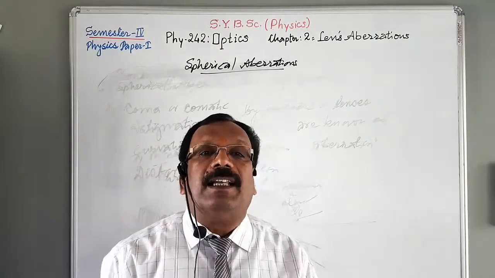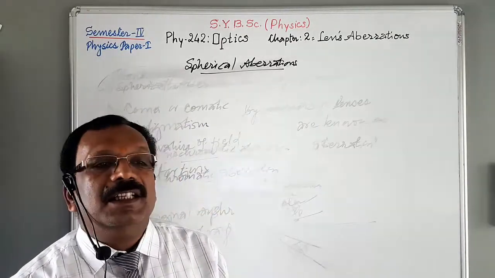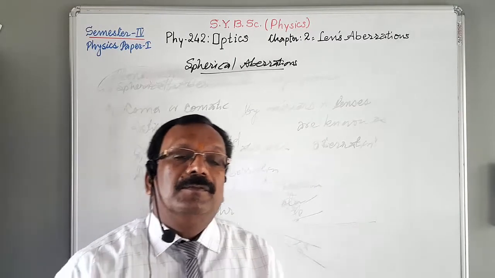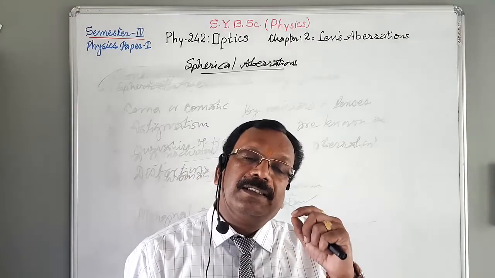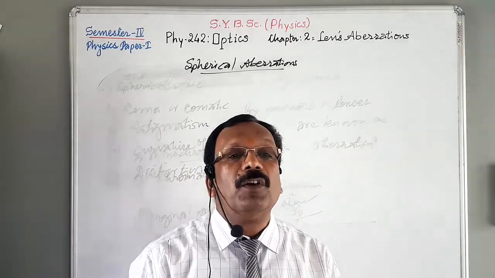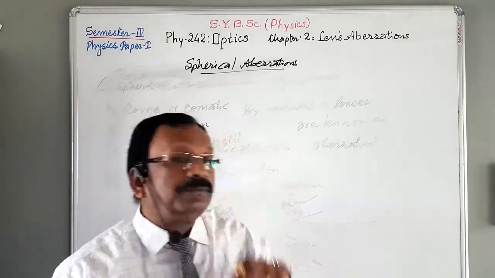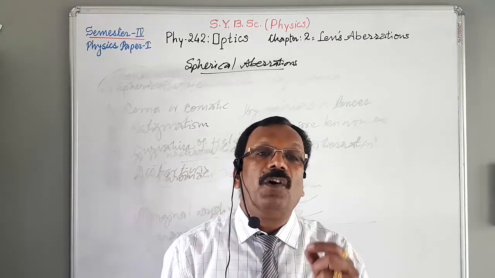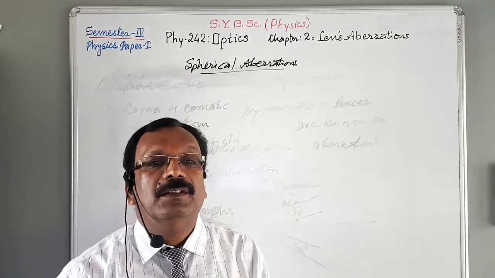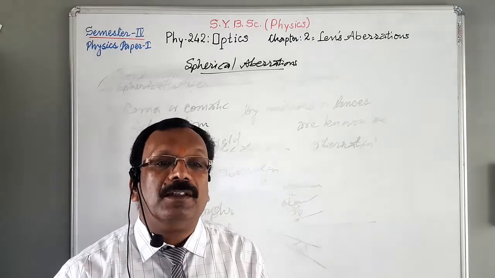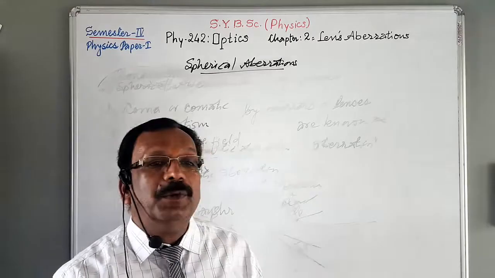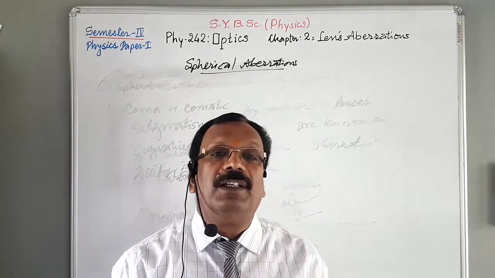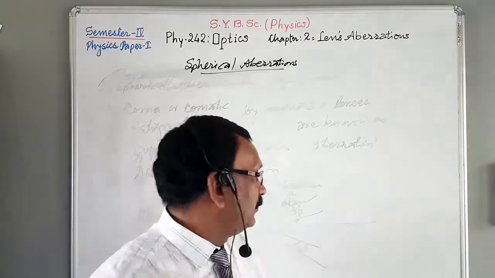In a single sentence, we can define it simply: the failure of a lens to form a point image of a point object is called spherical aberration.